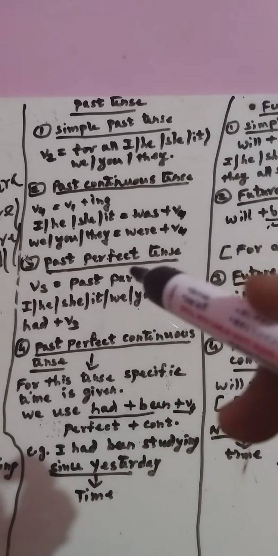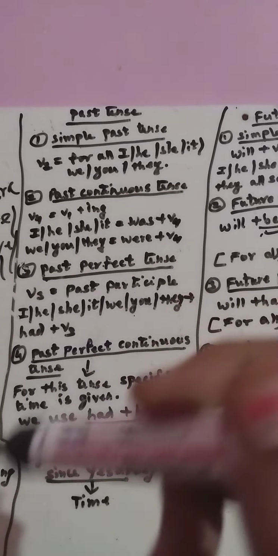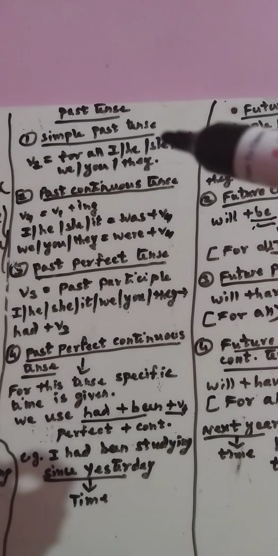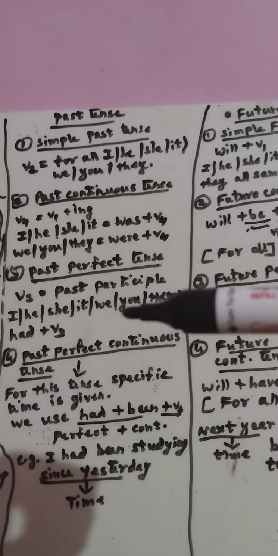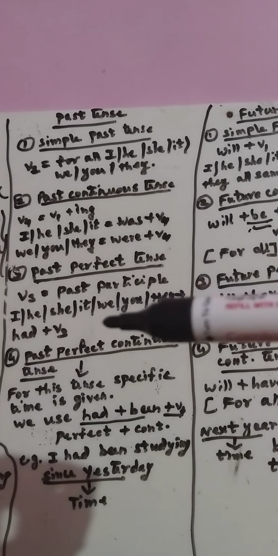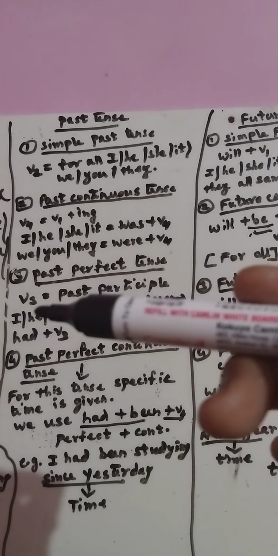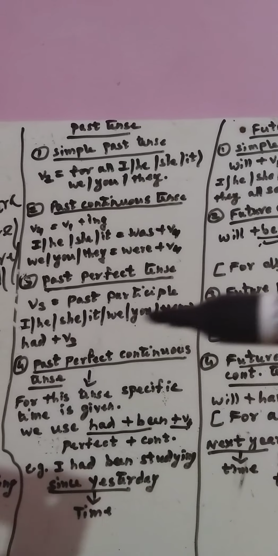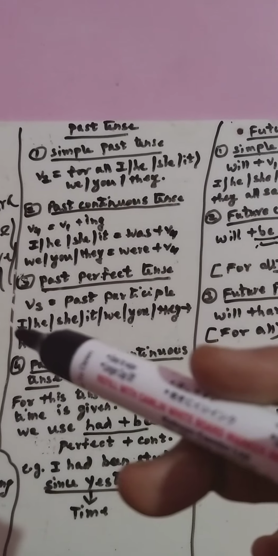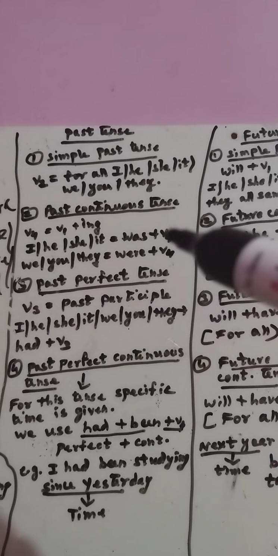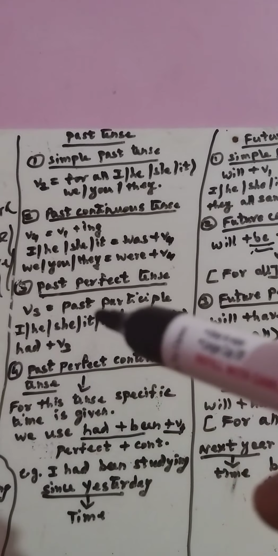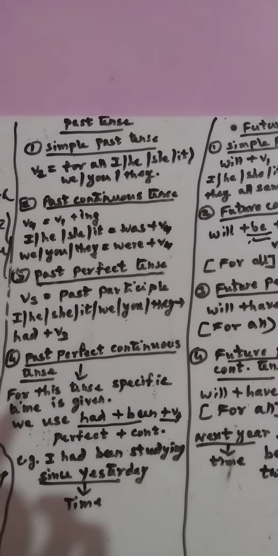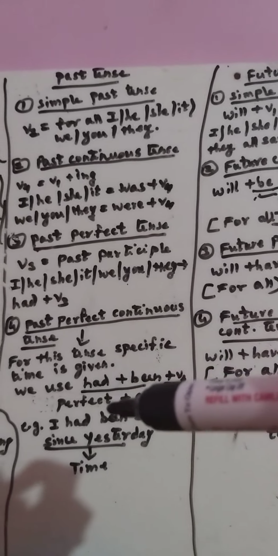Now, past perfect tense. What happened here? Perfect already has, and have is gone to the present tense. So past tense is telling, never mind what is there, I will take it. It took what? Had. Had is coming with your past participle. So, with all the personal pronouns, it is only had. I had gone to school. Simple. We had gone to school. So, your past tense is very simple.